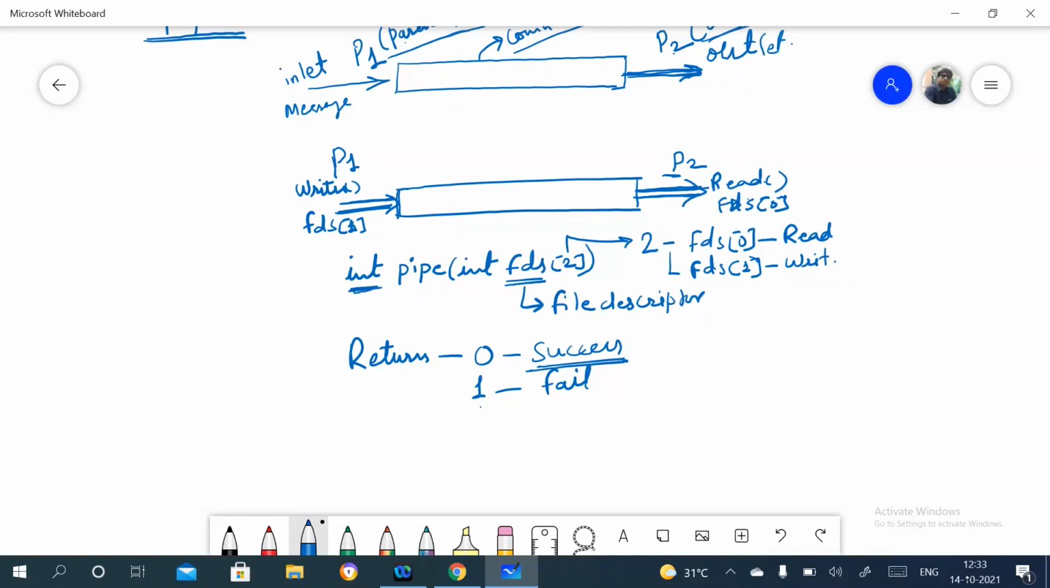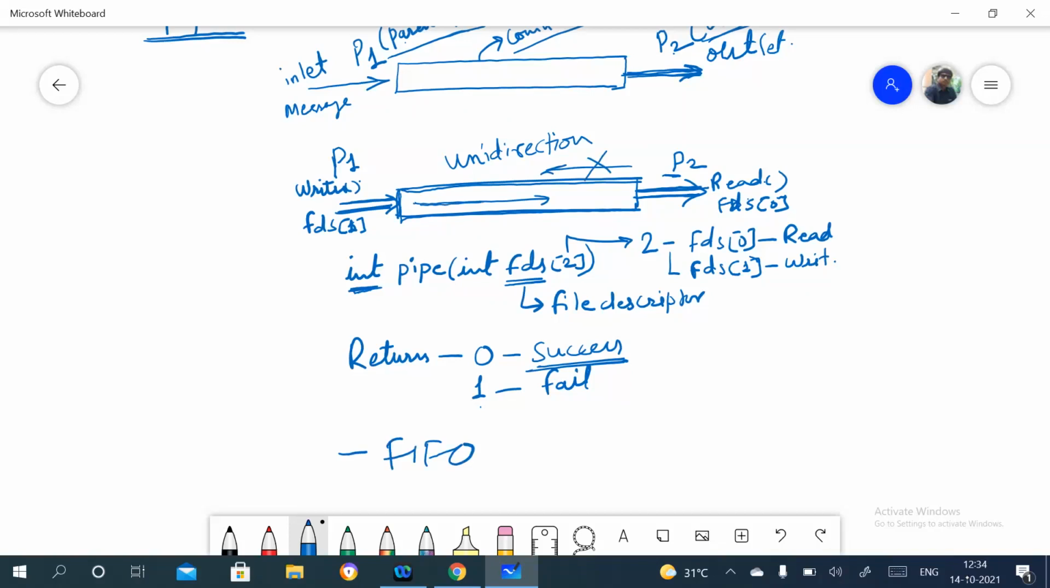And if you see that scenario, this message passing system is unidirectional. Only P1 can send messages to P2, but P2 cannot send messages to P1. Only the parent is sending messages to the child; the child cannot send messages to the parent. So this is kind of FIFO, first in, first out.